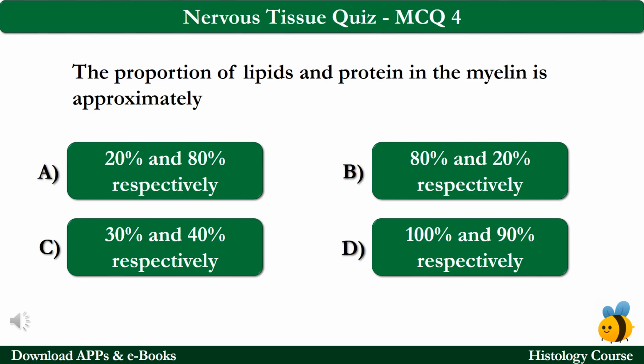MCQ number 4. The proportion of the lipids and proteins in the myelin is approximately option A 20 and 80% respectively, option B 80 and 20% respectively, option C 30 and 40% respectively, and option D 190% respectively. The correct answer is option B, which is 80% and 20% respectively.